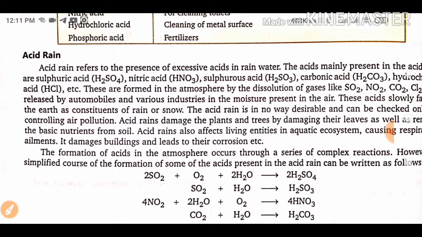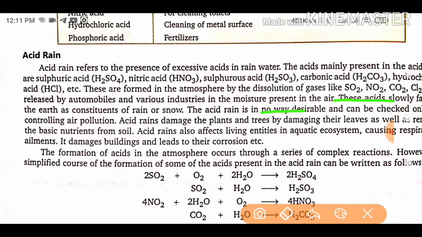These are formed in the atmosphere by the dissolution of gases like SO2, NO2, CO2, Cl2 released by automobiles and various industries in the moisture present in the air. You can simply see here that vehicles or automobiles release these gases, SO2, NO2, and they react with the moisture of the atmosphere and form acid rain.